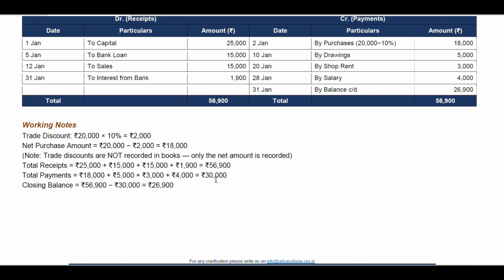So how is the closing balance coming 26,900? We have to reduce 30,000 from 56,900 rupees. That is the closing balance. 56,900 minus 30,000 is equal to 26,900 rupees. So this is how the working is.